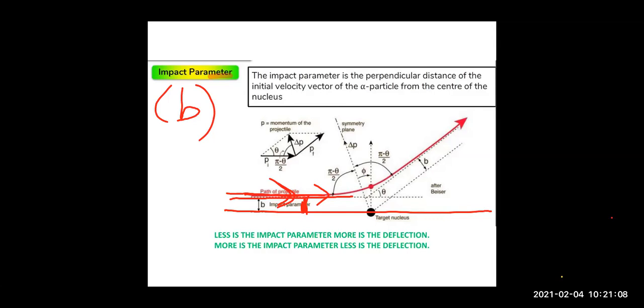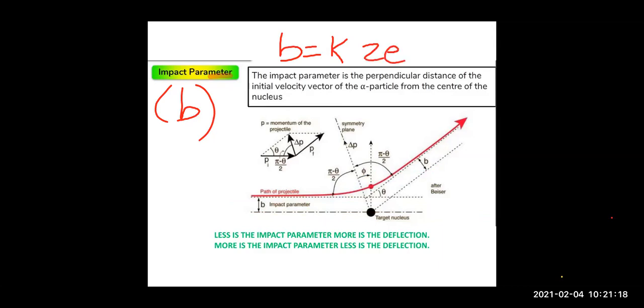So the formula for the impact parameter is b equals 1 upon 4 pi epsilon naught, that is K, Ze square cot theta by 2 upon kinetic energy, that is half mv square. Right children, so this is your impact parameter.